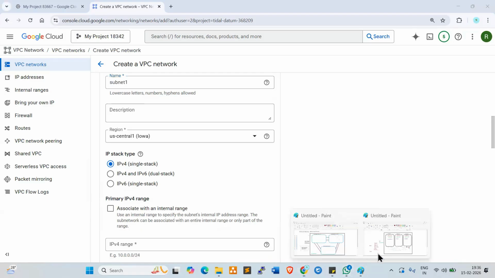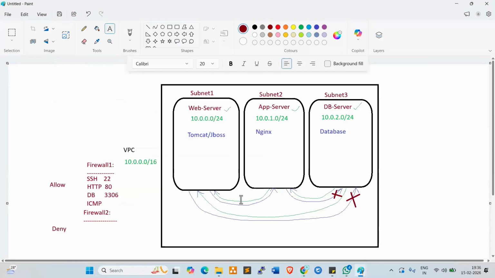So everyone, you are aware of this, right? I already explained /16, /24, /20. What is this? Anyone having any confusion? What is slash 16? What is slash 24? This we already discussed in our AWS classes, right? Yes, sir. Slash 16. How many IPs can we accommodate in the slash 16 range?